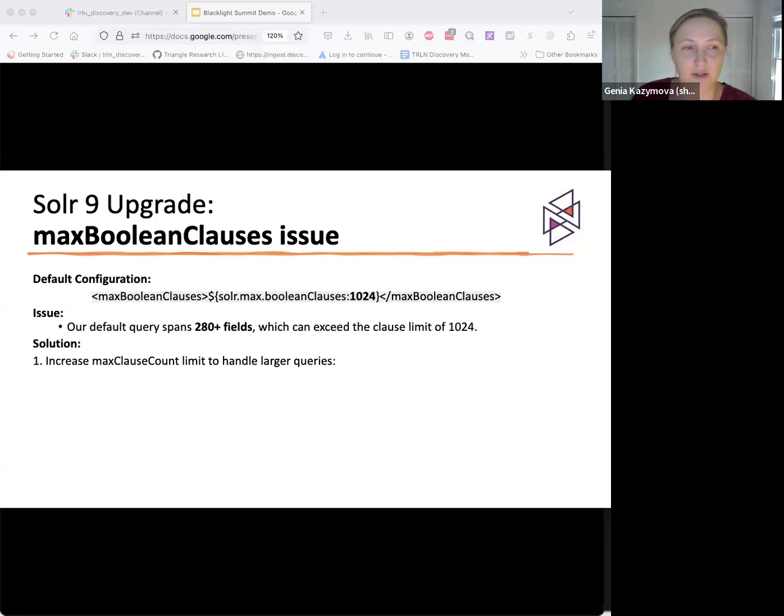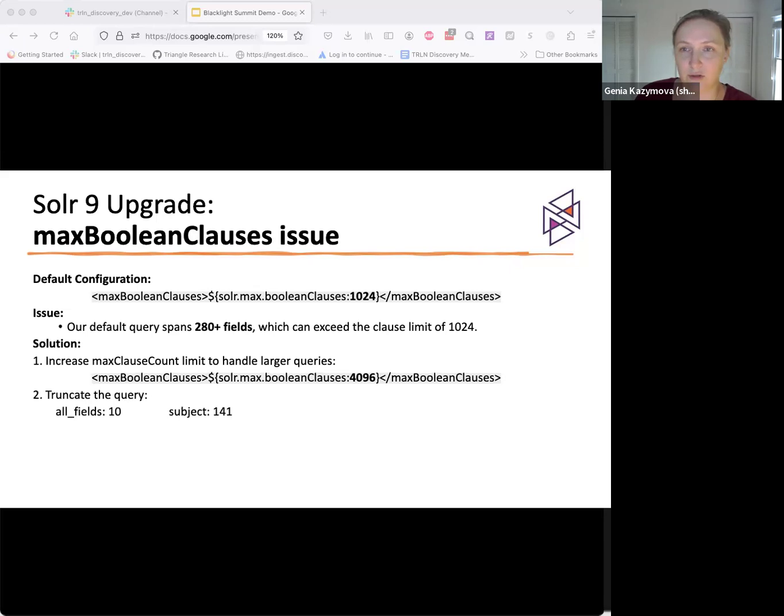First, we increased the clause limit to 4096, which helped Solr handle bigger queries. We also decided to truncate user queries by limiting their length. The truncation varies by fields. For example, if a user searches by all fields, the query is truncated at 10 terms. We conducted extensive tests to find the appropriate limits. Both solutions resolved the errors and kept Solr running well. In the future, we may increase the clause limit even more, as some users want to run searches with long queries, especially in all fields and title.